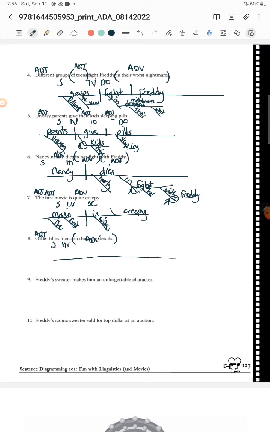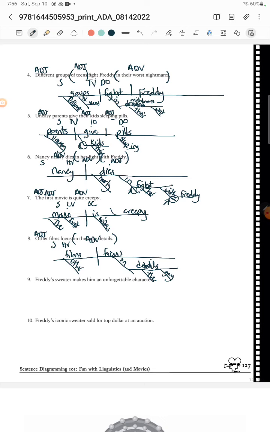So straight up subject, verb. So I got films. And what kind of films? Other films. And what do they do? They focus. And then what do they focus on? They focus on details. And they focus on the details, and they focus on gory details. Of course, it's a horror movie.